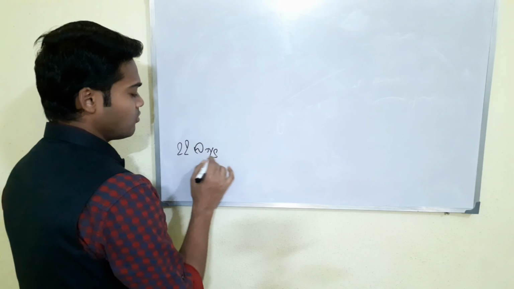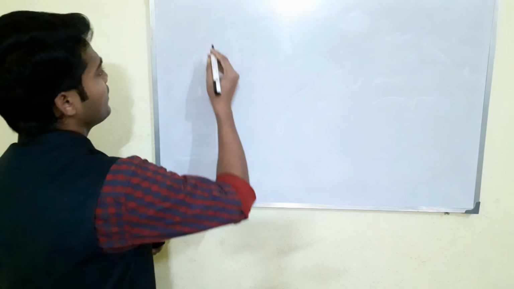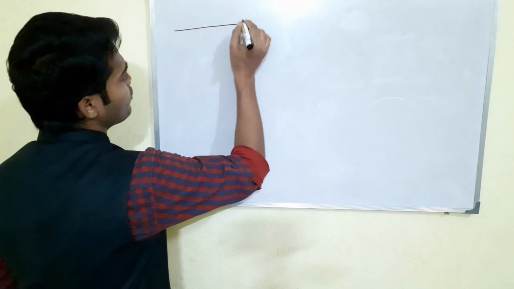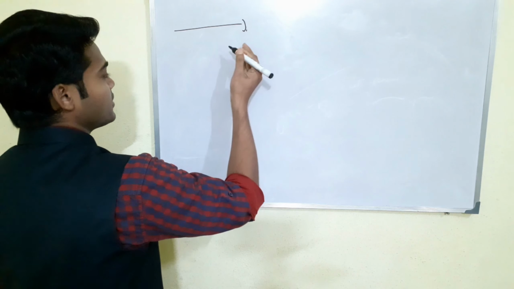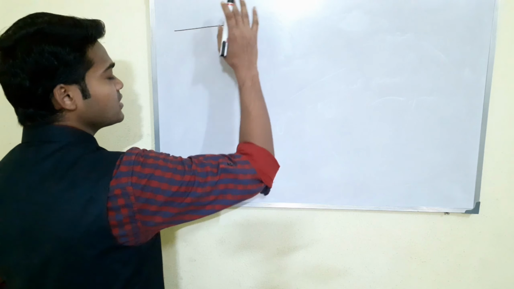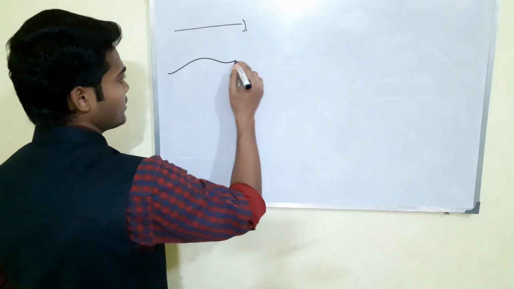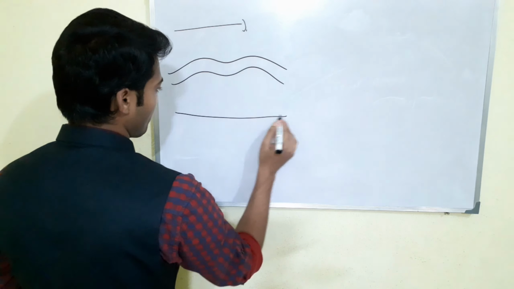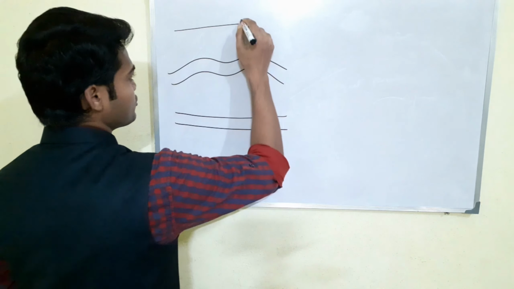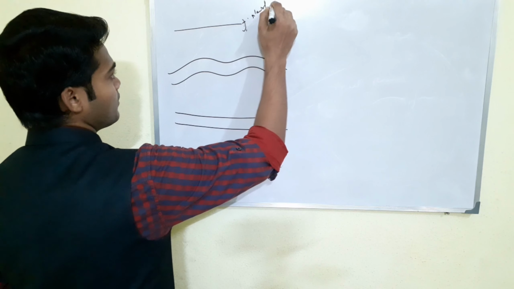Just assume this is a neural plate. With respect to time the neural plate starts differentiating and getting thickened. Suppose it is getting thickened, this is the neural plate.